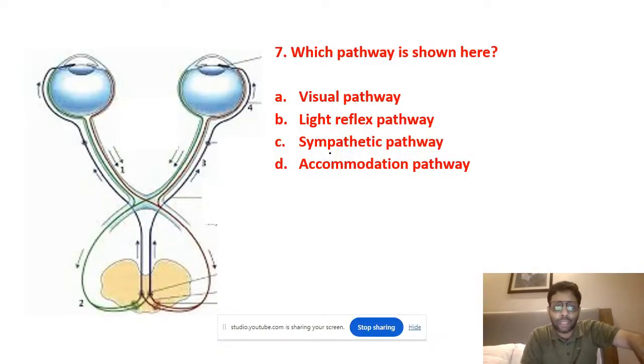This is not the sympathetic pathway because the sympathetic pathway starts from the brain, then hypothalamus to the superior cervical ganglion, by the apex of the lung into the eye. This is not a near pathway because in near also the visual cortex is taking a role. This is the light reflex pupillary pathway. It's a parasympathetic pathway. The optic nerve is the afferent and bilateral third nerves are the efferent. And it goes via which ganglion? Ciliary ganglion. That is one question as well.